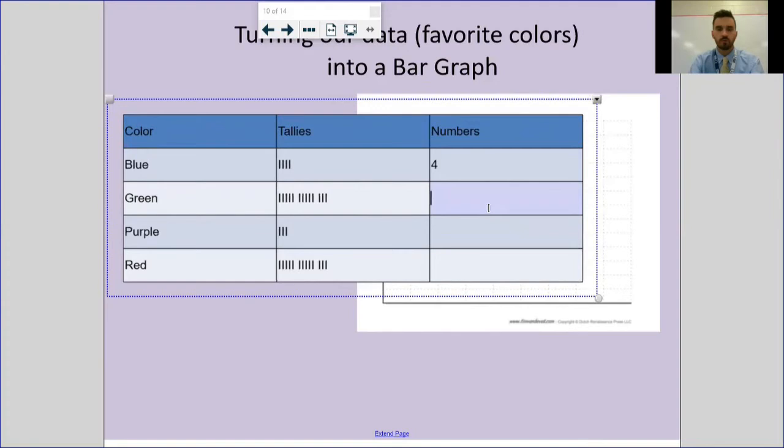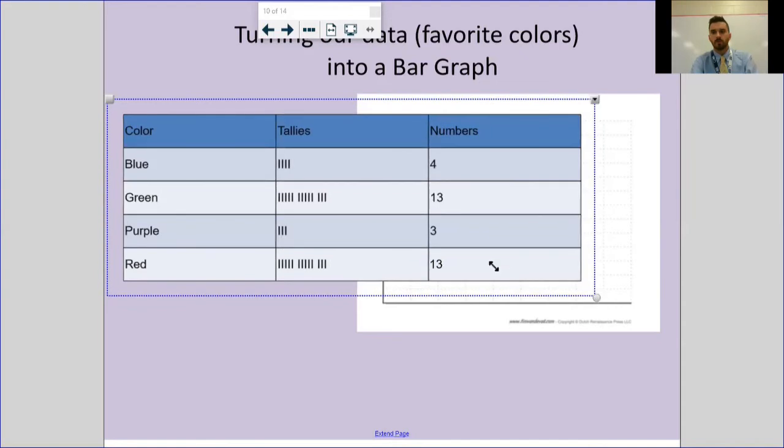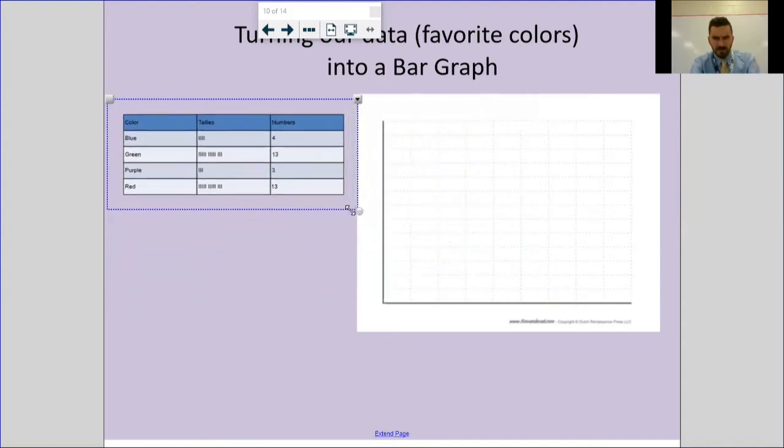For green? 13. For purple? 3. And for red? 13. Very good.